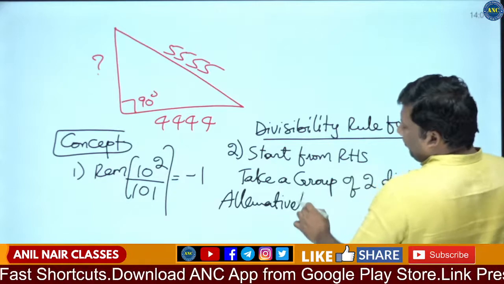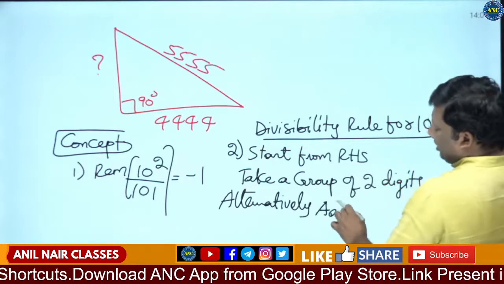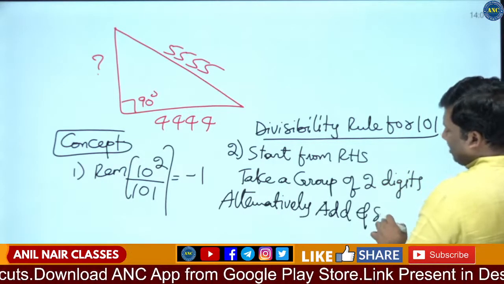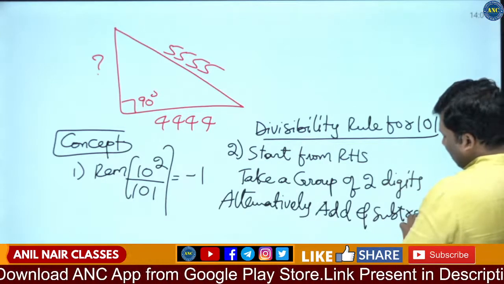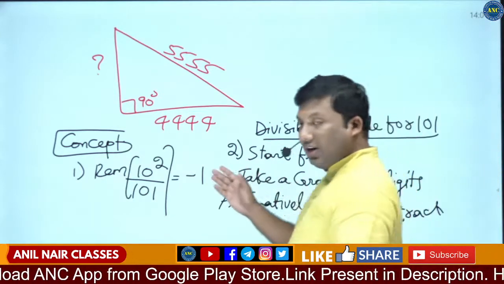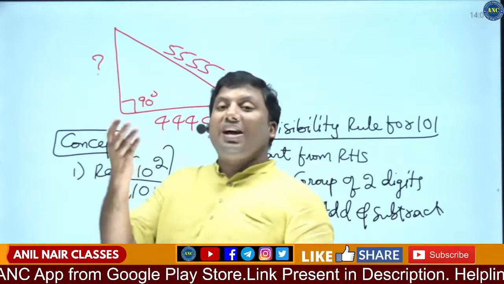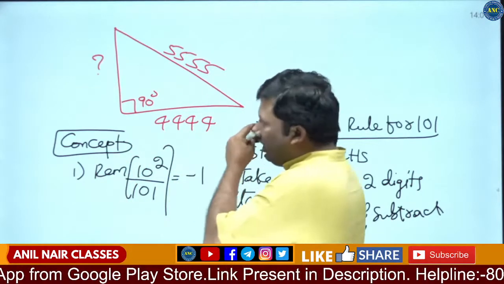Alternatively add and subtract. Why alternatively add and subtract? Because 10 square divided by 101 gives a remainder of minus 1. 10 power 4 will become 10 square whole square, minus 1 square, which is 1.